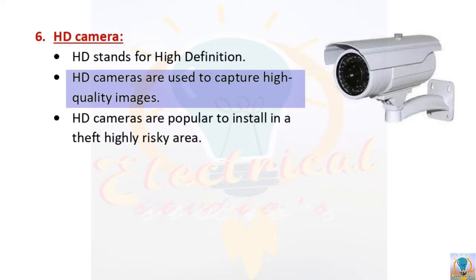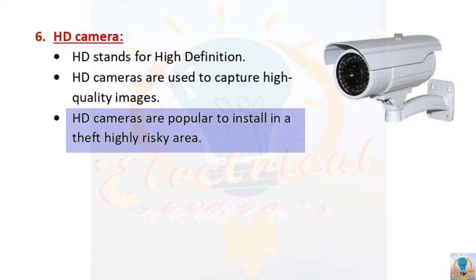Then finally we have HD cameras, where HD stands for high definition. These high definition cameras are used to capture high clarity pictures. So on zooming the image, it will not be distorted. Therefore you can zoom the image without getting any blurriness. These HD cameras are very popular to install in areas with a high risk of theft, like banks or jewelry shops, to capture the visitors' activities in perfect clarity. So these are some types of CCTV cameras we have discussed in a very brief manner.